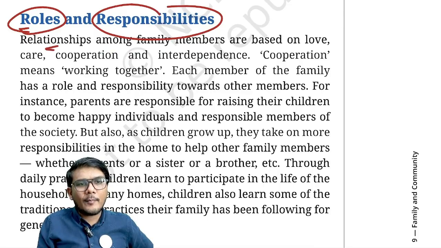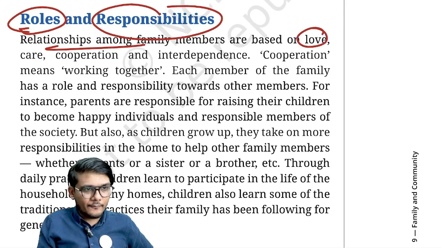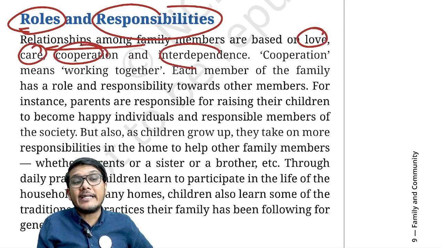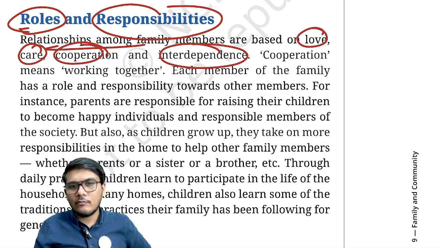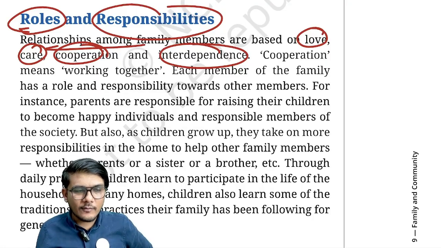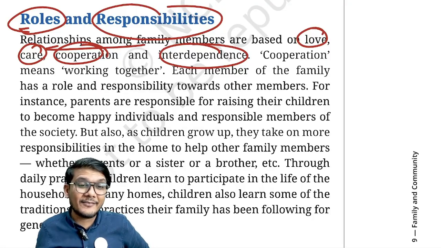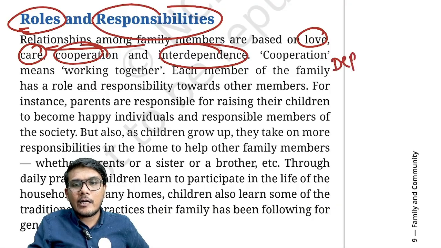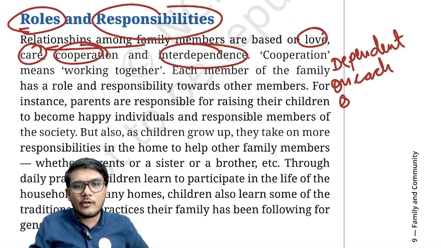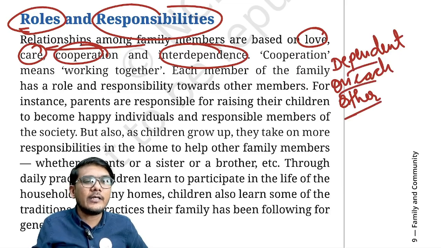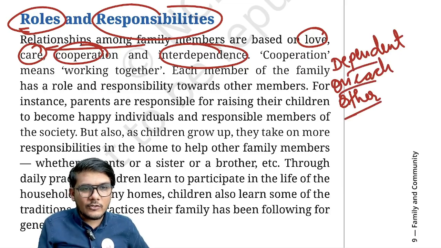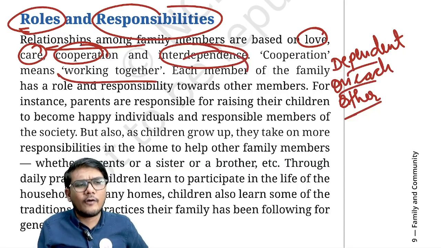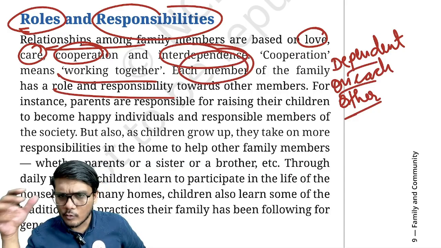The relationships among the family members are based on love, care, cooperation, and interdependence. Love, we all know, pyar, sneh, premam. That is what love is. We have care, cooperation, we cooperate with each other, and interdependence. Interdependence means we are dependent on each other. Cooperation means working together. Each member of the family has a role and responsibility towards the other members.